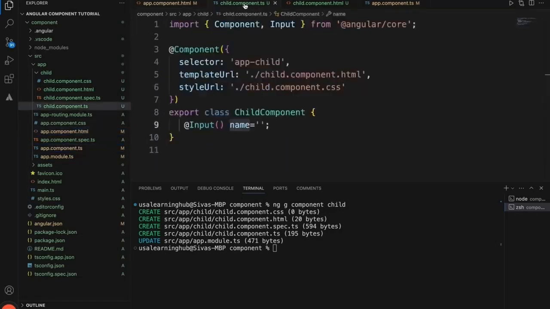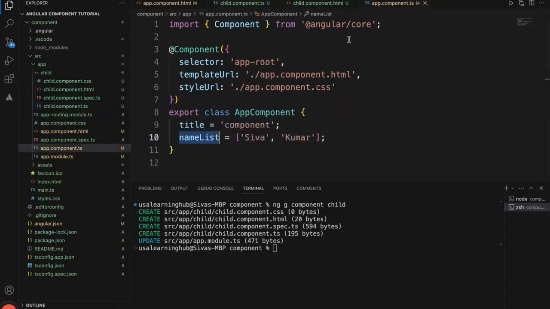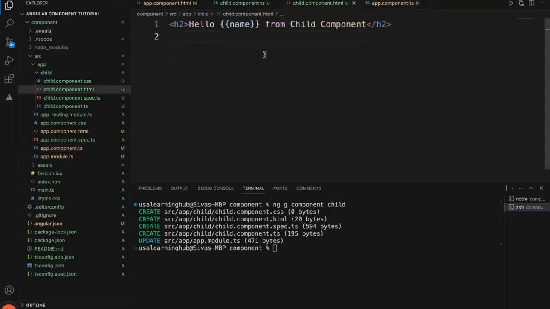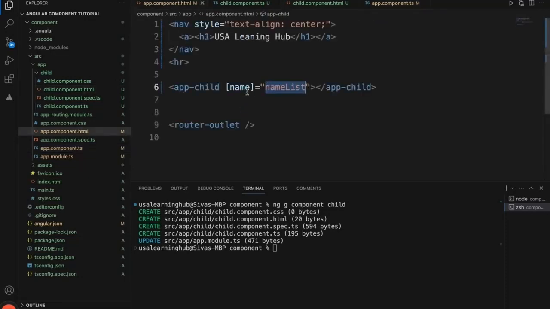And let's go to the child component. Now it's not going to be a single string, so we have to set it like an array, and now let's change it to names list. Let's go to the parent and we'll change the name. It is not just a single name.